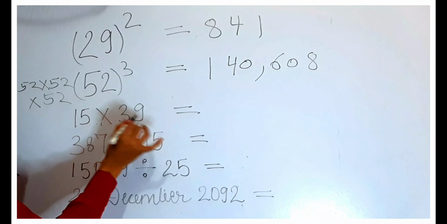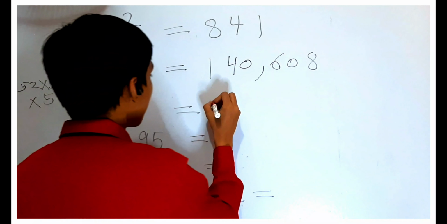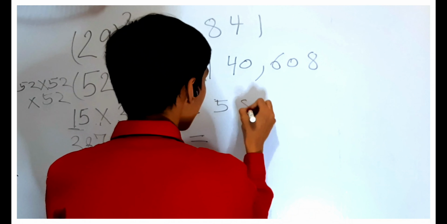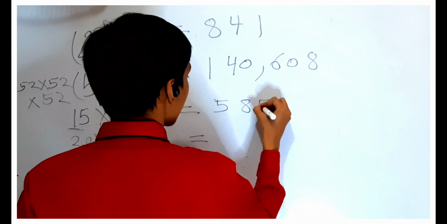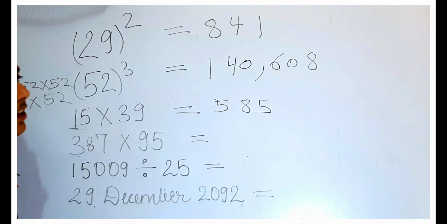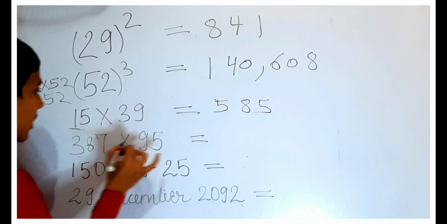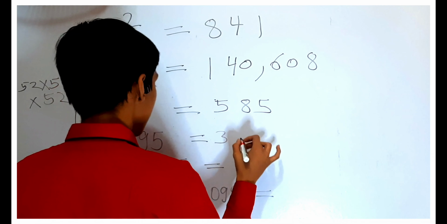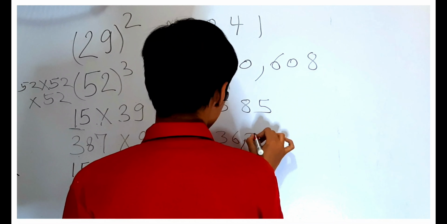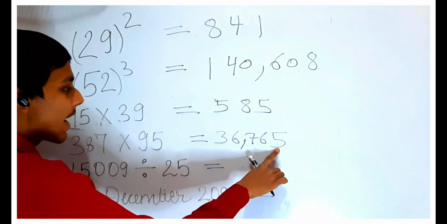And here is 50 into 39. Here 1 is written, so the answer will be in 3 digits. The answer we will get is 1950. Now we will have 387 into 95. We will get the answer in 5 digits. 7 times 5 is 35, so here we get 5 as the last digit.